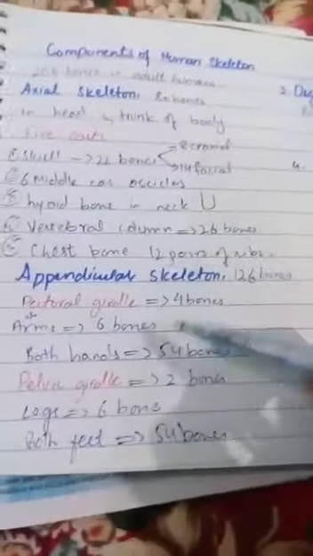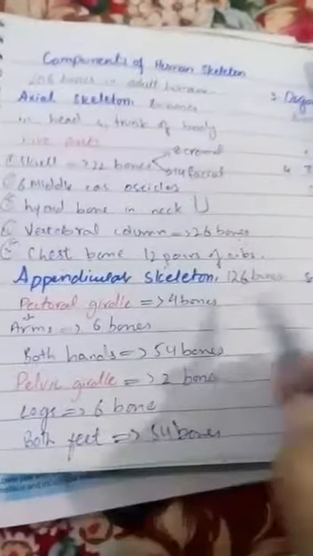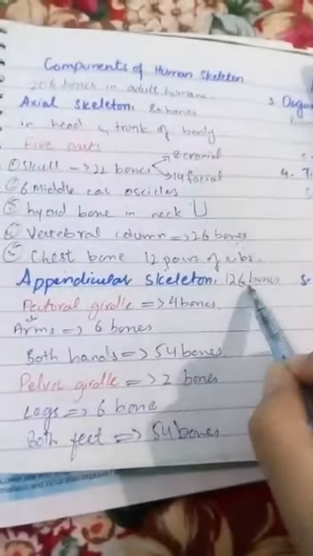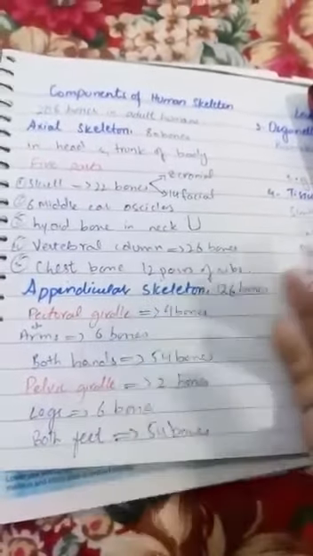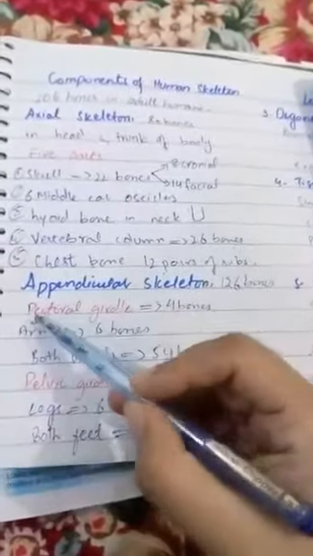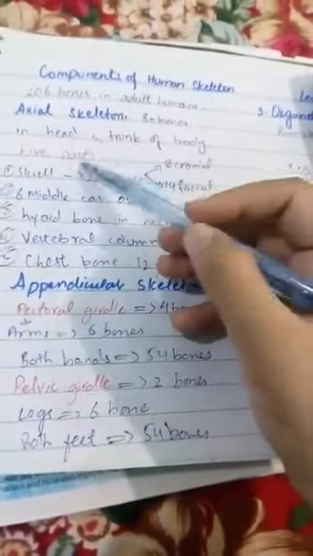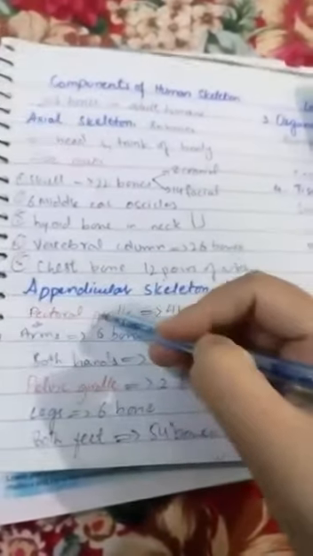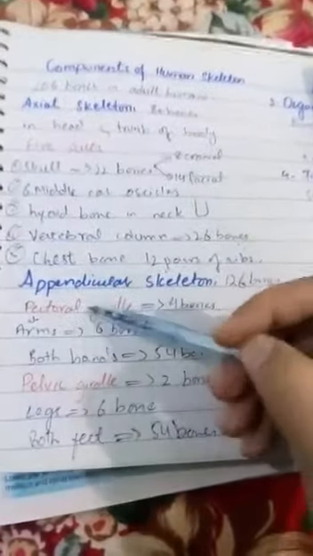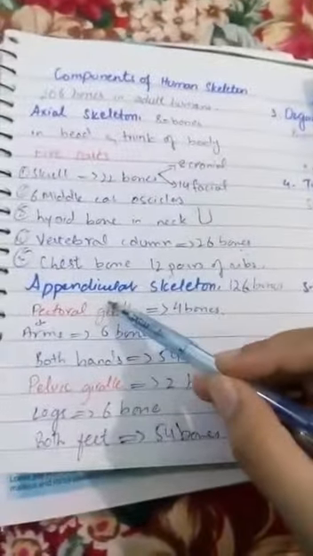And then we move towards the appendicular skeleton. The appendicular skeleton is composed of 126 bones, and it is further divided into 2 basic parts, the pectoral girdle and the pelvic girdle. Like the axial skeleton contains 5 components, the appendicular skeleton contains 2 components. Basically, the limbs are included in the appendicular skeleton.